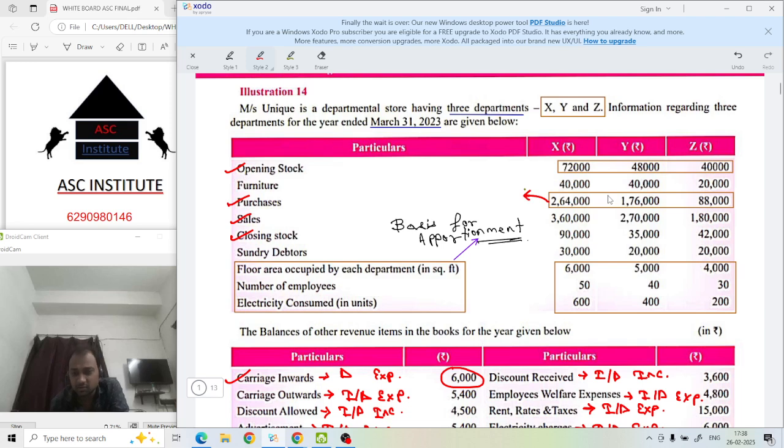How to make it, sir? See, in all these three zeros are common. So first cancel these three zeros from here, here, and here. What it comes to: 264 is to 176 is to 88.